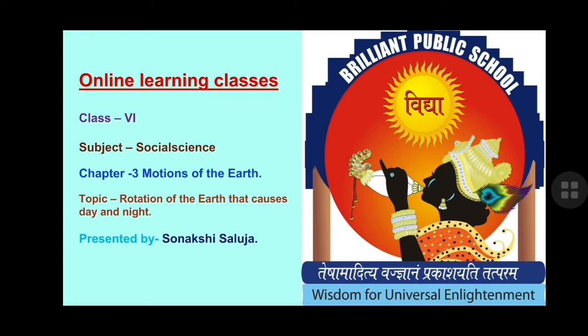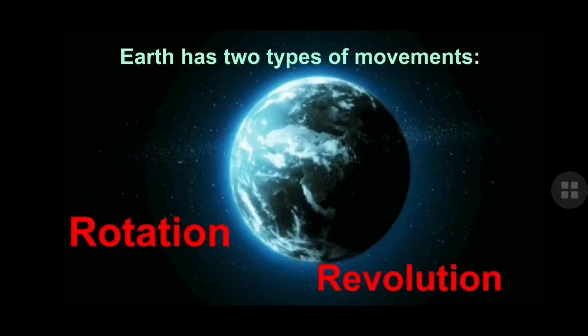Today we are going to learn class 6 social science. The new chapter we are going to start today is chapter number 3, motions of the earth. The topic we are going to talk about today is rotation of the earth that causes day and night. In class 5 we also read this chapter, which was named movements of the earth. The other name we have here is motions of the earth. So today we are going to talk about the different motions of the earth.